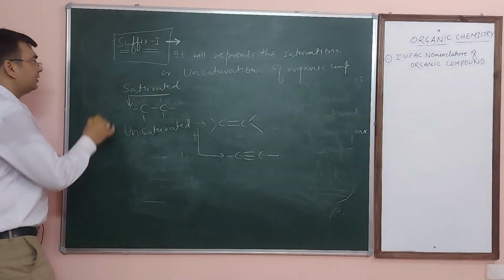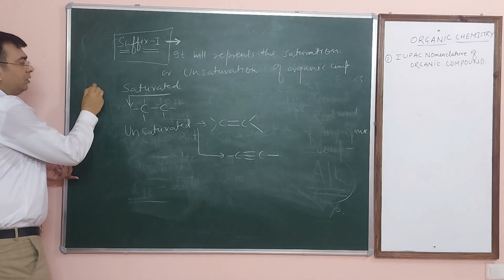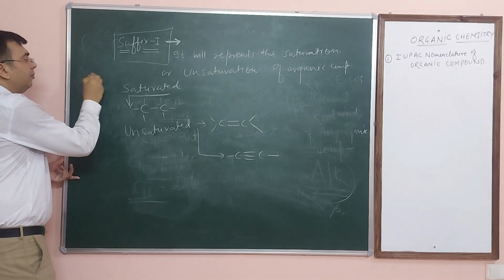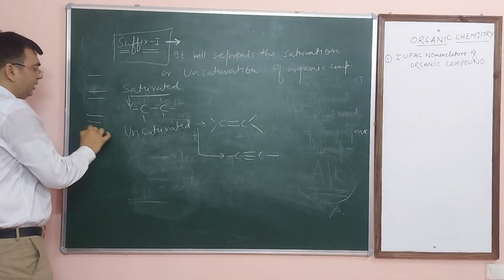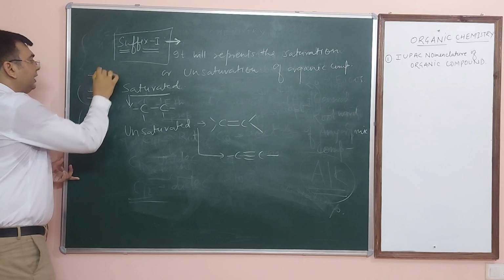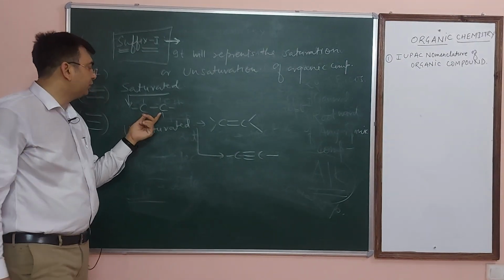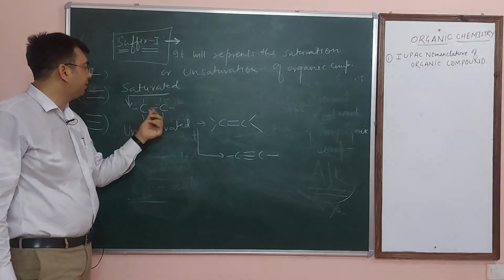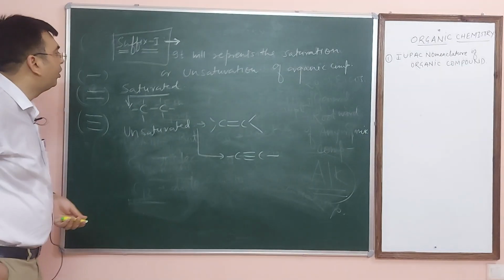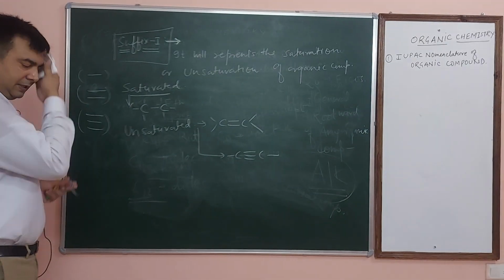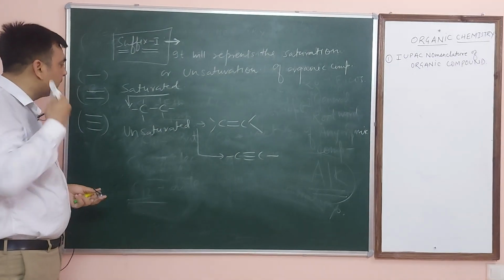You all know this from class 10th also: carbon-carbon single bond, double bond and triple bond. Everyone knows that. What is the meaning of single bond? This is the saturated compound. Saturated compound means if a carbon-carbon single bond is present, that compound is known as a saturated compound.